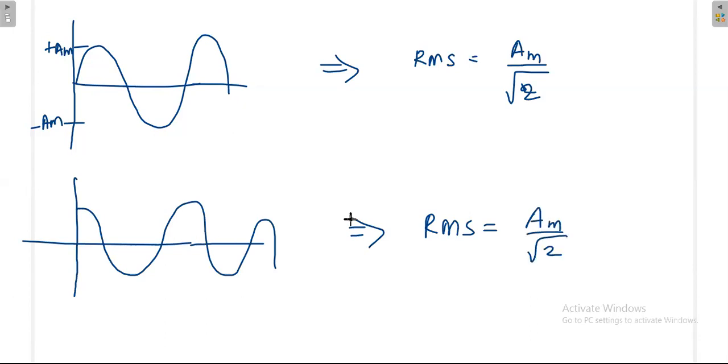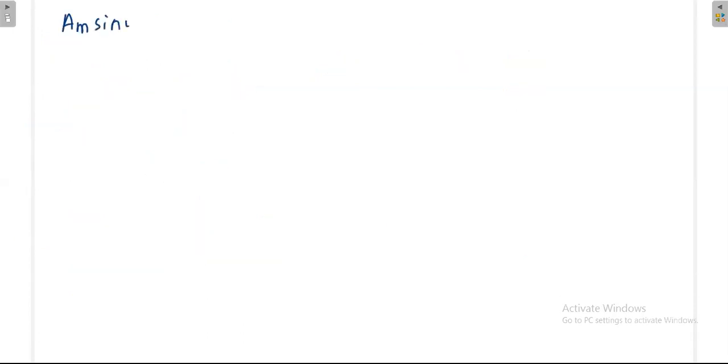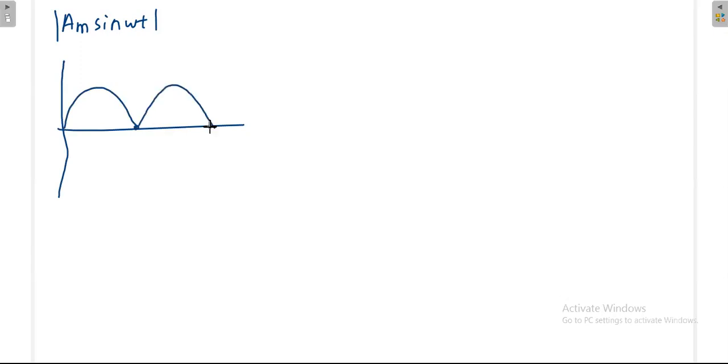Now, this is mathematically AM sin omega t, and this is AM cos omega t. I can take a different format, AM sin omega t modulus. Modulus means the negative also becomes positive. This is the positive half cycle, and instead of the negative half cycle I will have the positive half cycle, the mirror image.